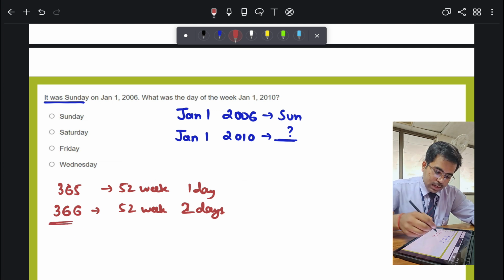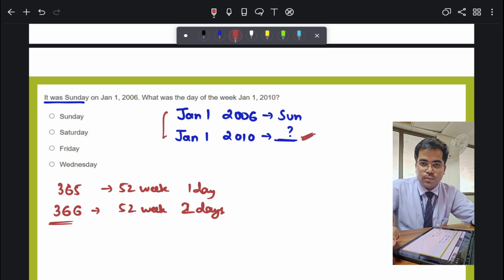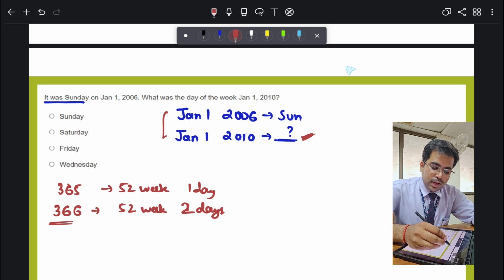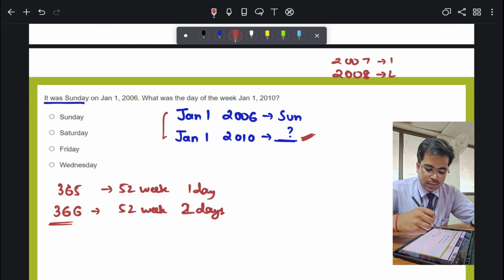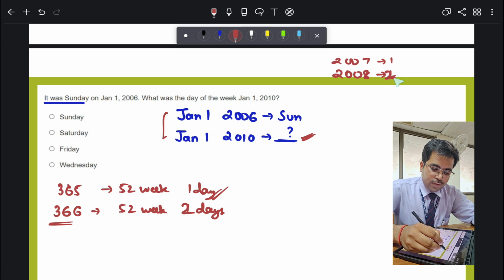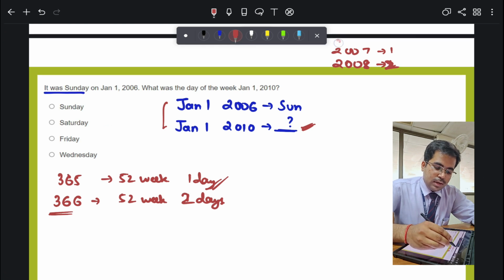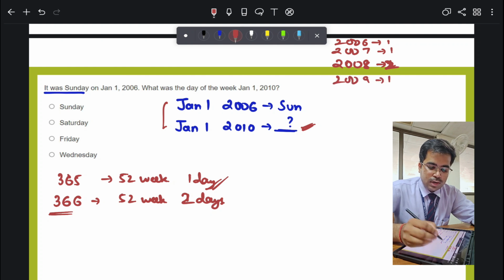Moving on forward, I just have to tell which day is on January 1st 2010. For more information, I would like to tell you that 2008 was a leap year. Alright, and 2007 was not a leap year. So I have 1 day extra for this part, and 2 days extra for this part. 2006 has one day, and 2009 has one day extra.